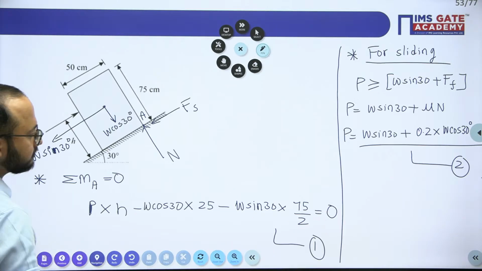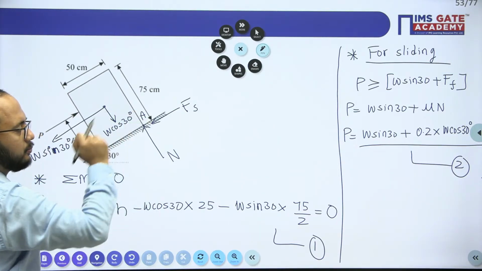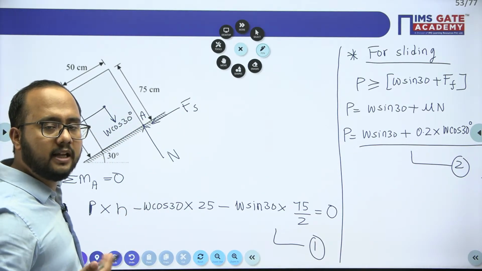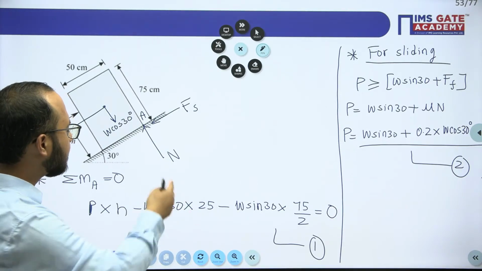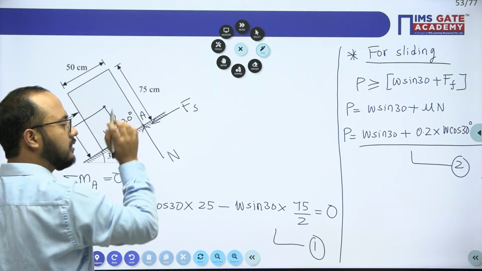Now see, we have taken the limiting case. Why we have taken moment about point A as 0? Just to ensure limiting has not been there, because this is the point up to which tipping will not be there.